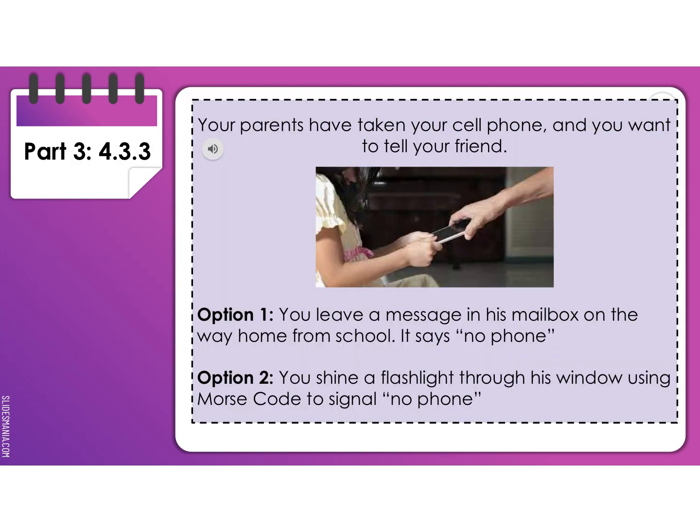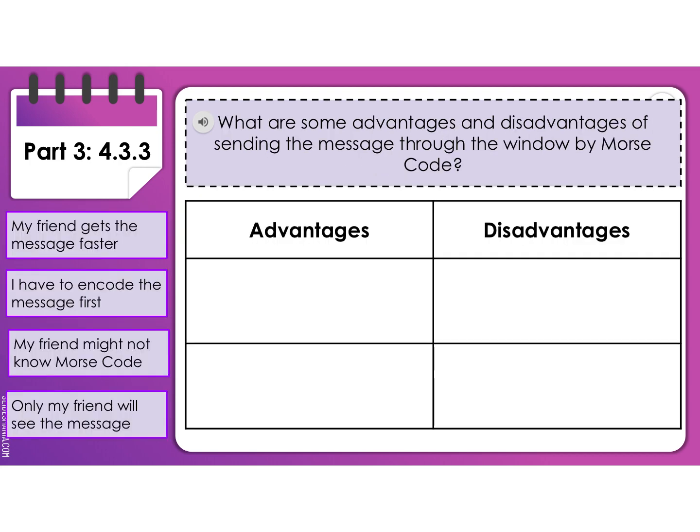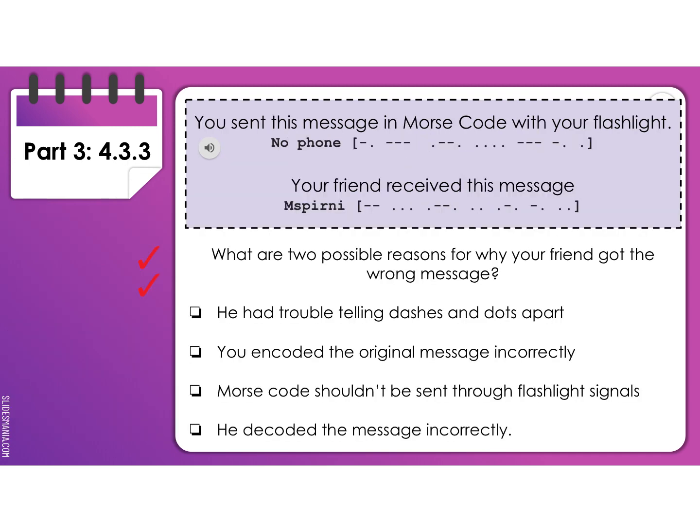The next page, you have this horrible thing. Your parents have taken your cell phone and you have to want to tell your friend. So you have two options. And one of those is you can shine a flashlight, and you're going to look at, again, over here, your advantages and disadvantages of sending the message through the window by Morse code. So in your advantages column, you'll go ahead and move 2 of those, and in your disadvantages, you'll move some over there.